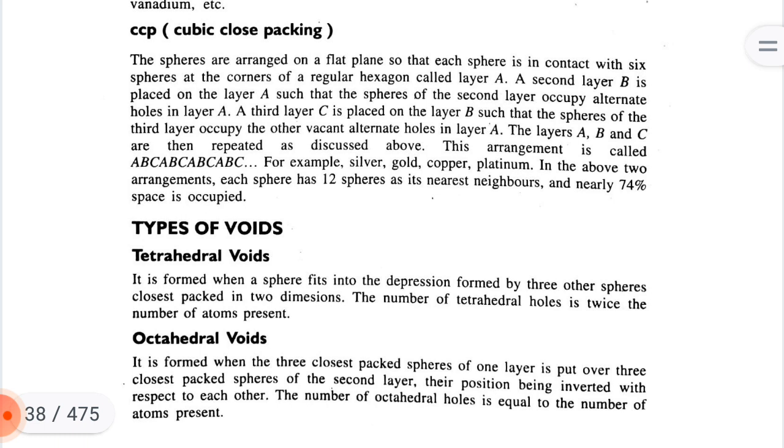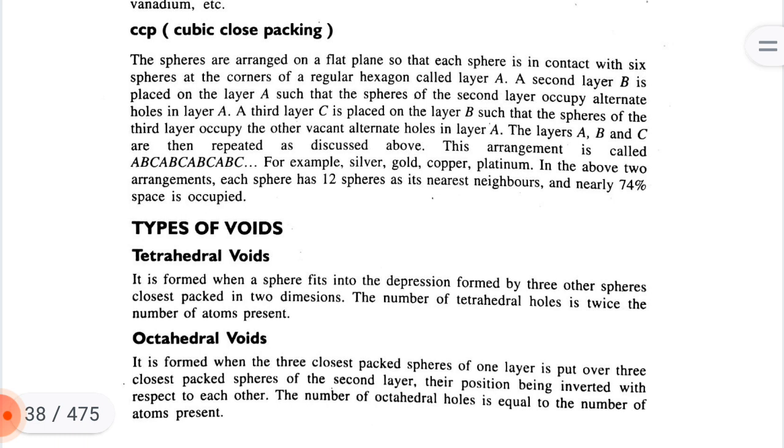In the above two arrangements, each sphere has 12 spheres as its nearest neighbors and nearly 74% space is occupied. Type of void: tetrahedral void. It is formed when a sphere fits into the depression formed by three other spheres closest packed in two dimensions. The number of tetrahedral holes is twice the number of atoms present.